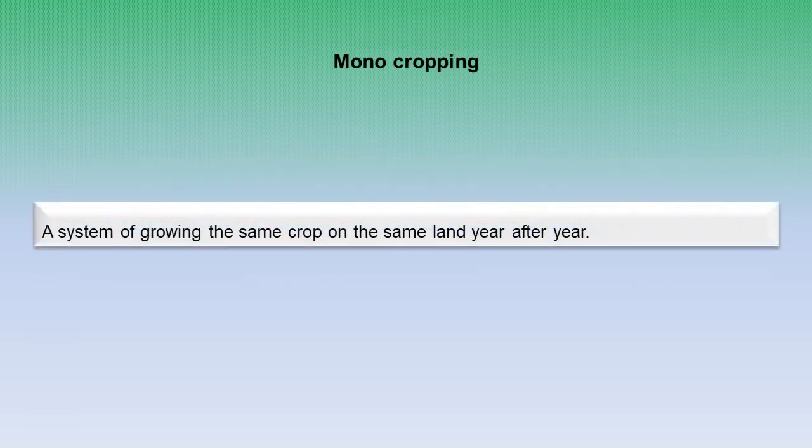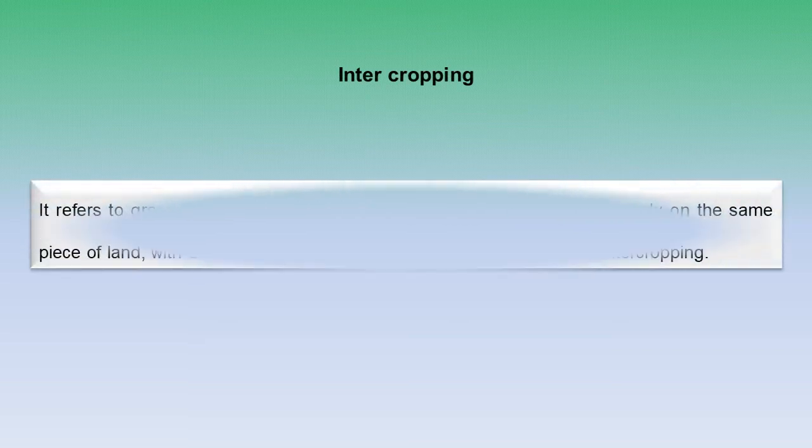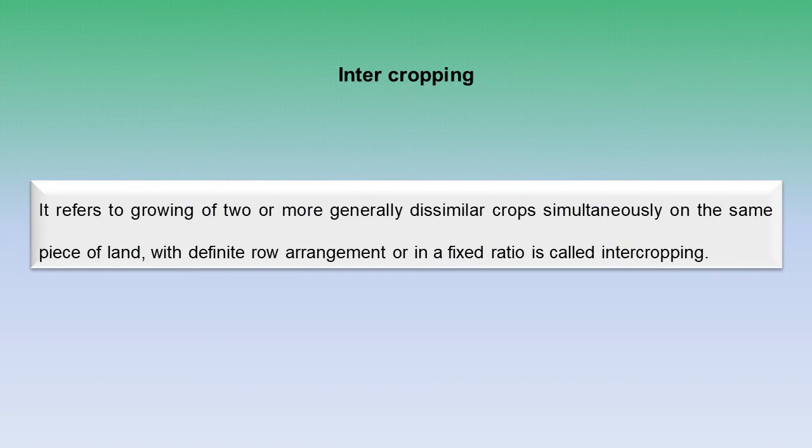Next is monocropping. As the term defines itself, a system of growing the same crop on the same land year after year. Next is intercropping. It is also self-explanatory. It refers to growing of two or more crops, or we can say dissimilar crops, simultaneously on the same piece of land with definite row arrangement or in a fixed ratio.